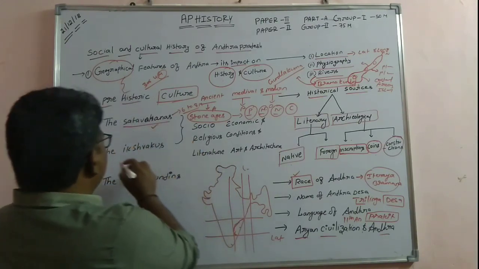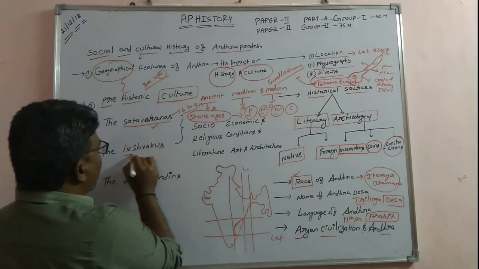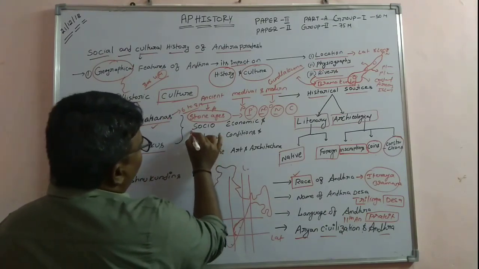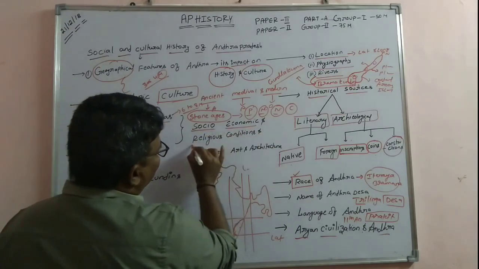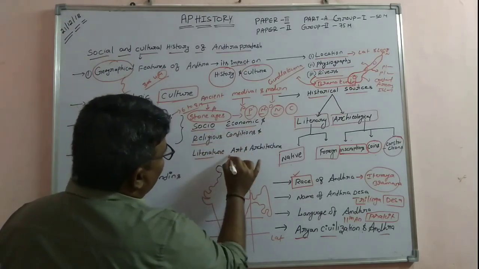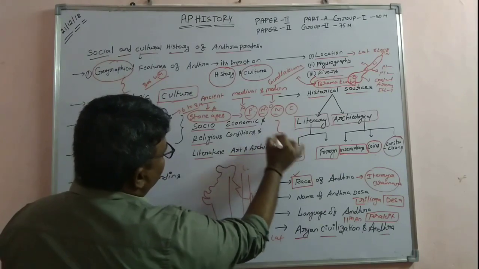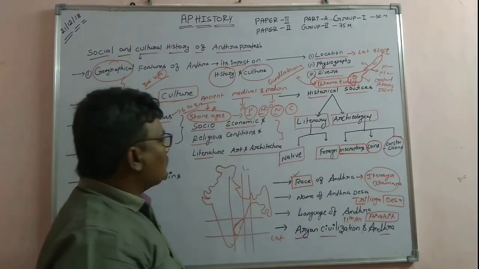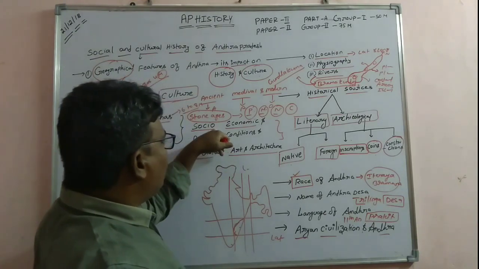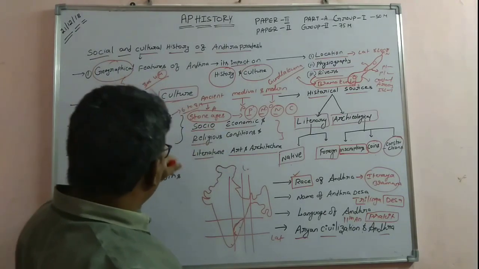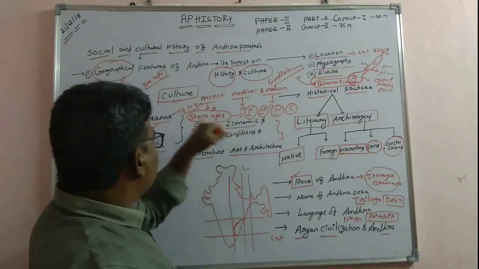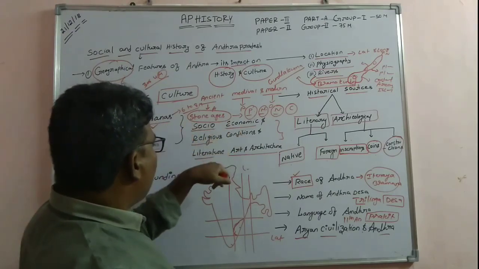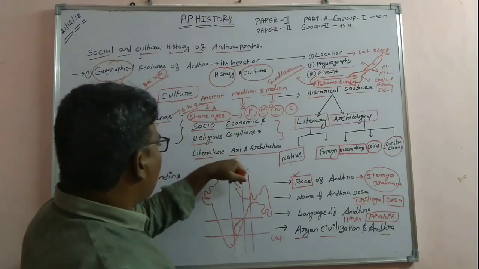One more thing here is the topic Ikshvakus, the Shatavahanas and Ikshvakus. Go for socio-economic, religious, literature, art and architectural conditions: the social conditions of Andhra during the Shatavahanas and Ikshvakus, the economic conditions, the religious conditions, the literature, and the art and architecture.